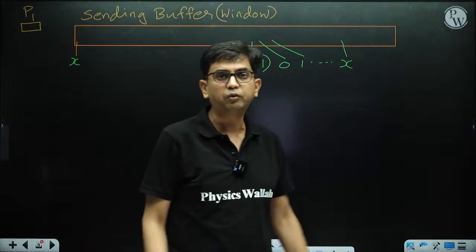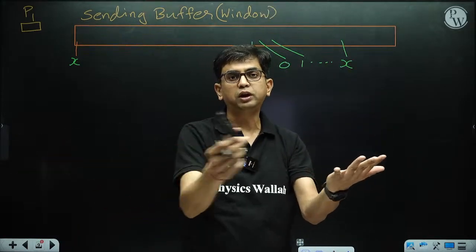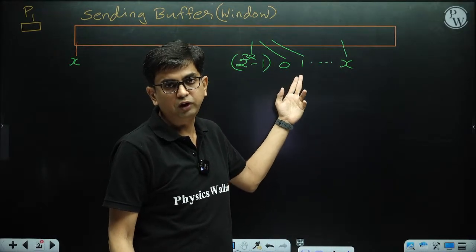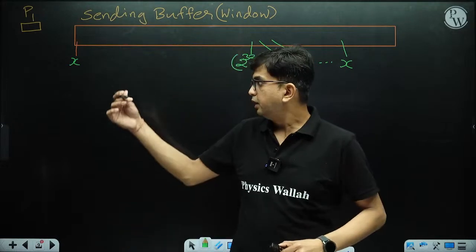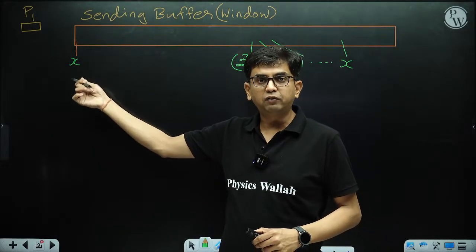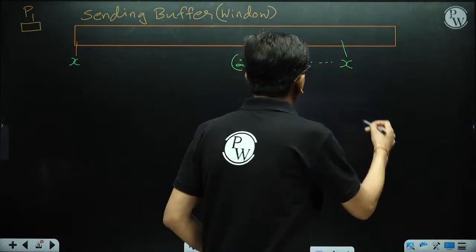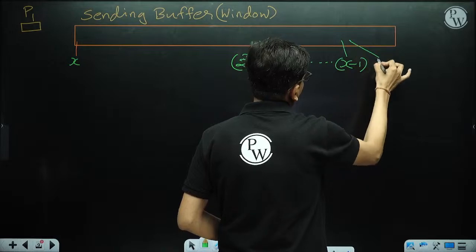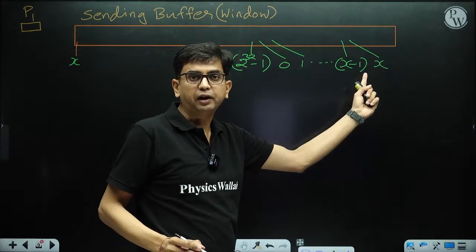What is the meaning of wrap around? After the largest number we turn to 0, 1, 2, 3 like this. So after wrap around it is 0, then 1, 2, 3. But the same sequence number, the first byte sequence number, is repeated. Yes, it is repeated, but before that the previous byte sequence number is X minus 1.